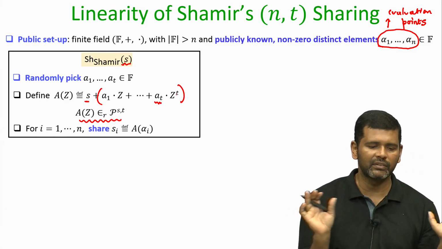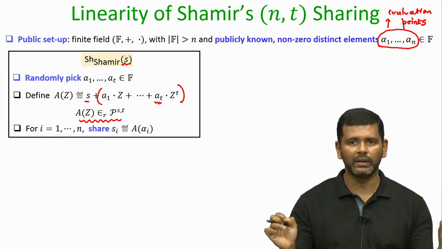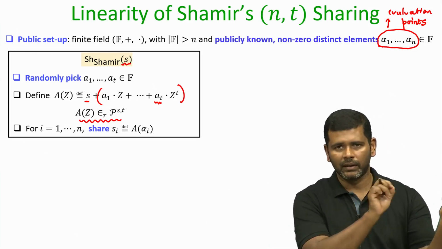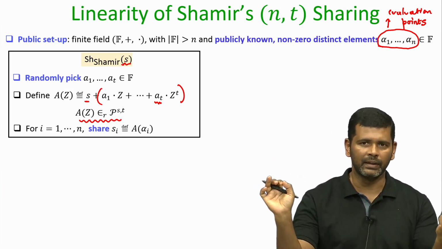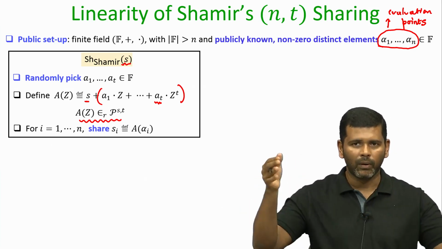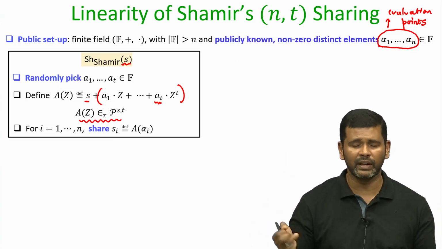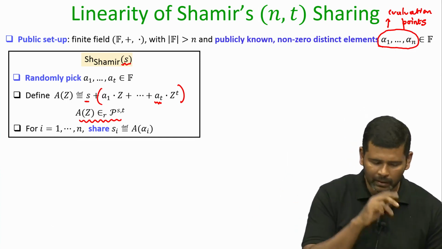I am following the convention that a degree t polynomial has t plus 1 coefficients altogether. The constant term will be the secret, and the remaining coefficients can be 0 or non-zero, any elements from the field. So even if they are all zeros, I will consider it as a vector of t plus 1 coefficients, and hence a polynomial of degree t. That is the nomenclature I am following here.